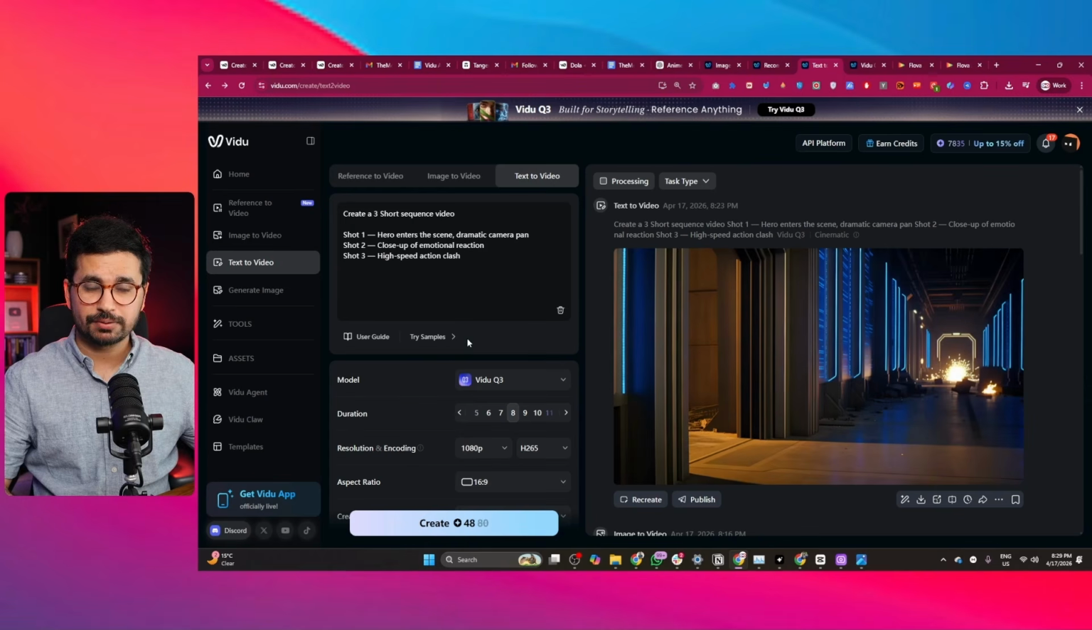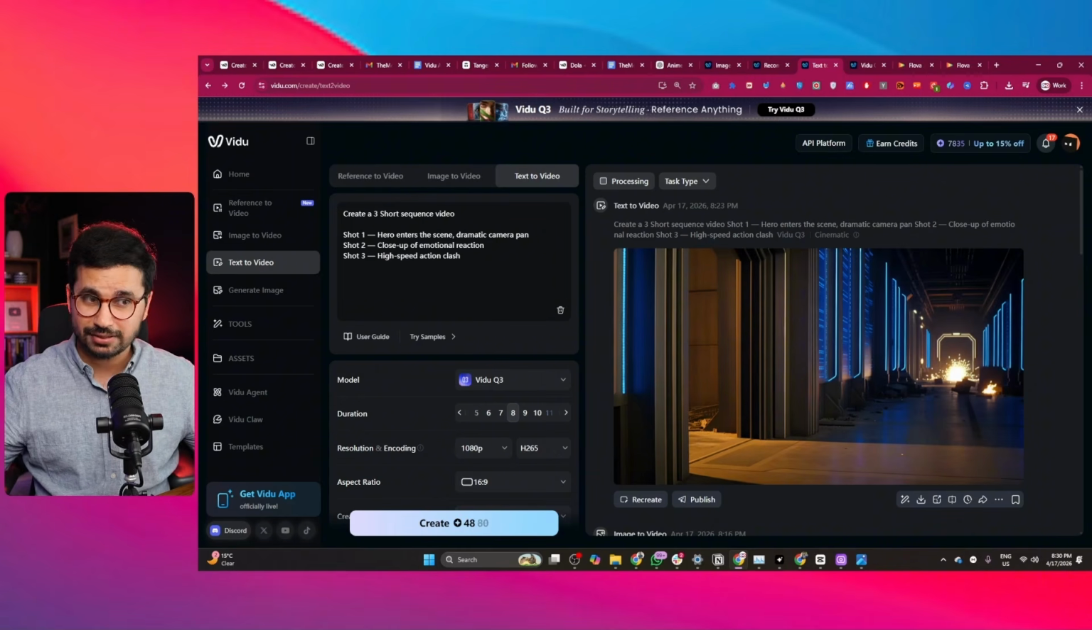Now, one of my most favorite features is how easy it is to iterate. I can adjust a prompt, swap a character pose, or tweak the camera angle, and Vidu updates the animation instantly. This just saves hours of work and keeps the focus on creativity instead of technical complexity.